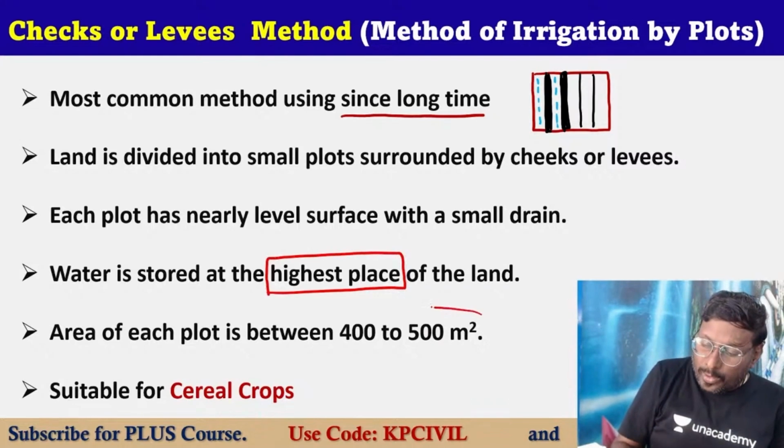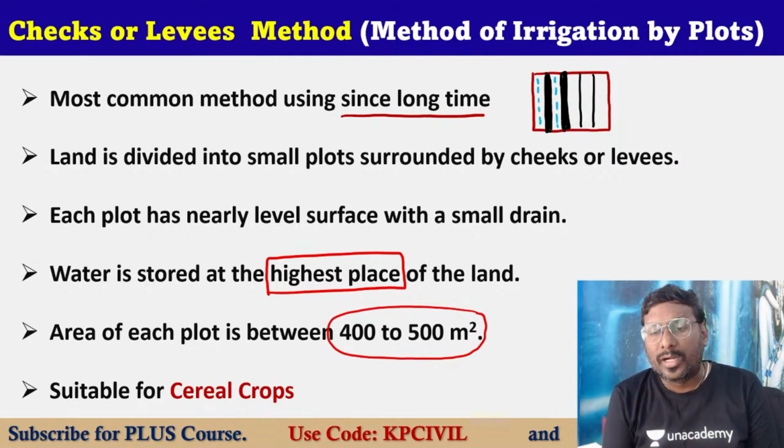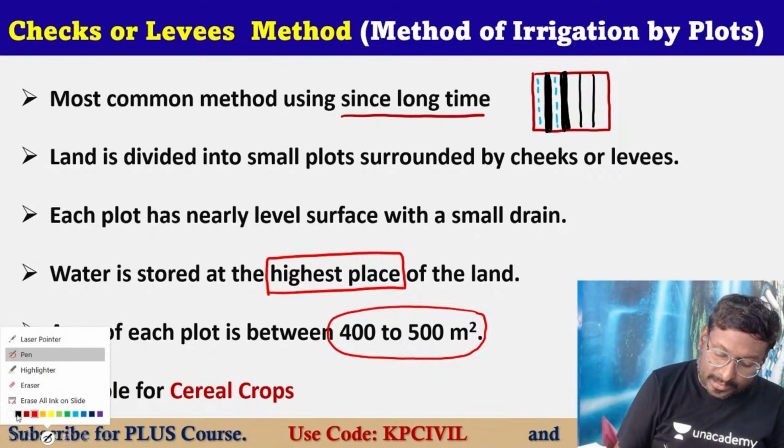Nearly each plot has 400 to 500 square meter area, and it is best suitable for cereal crops. Very important this one. Please underline it, Mamata Reddy.